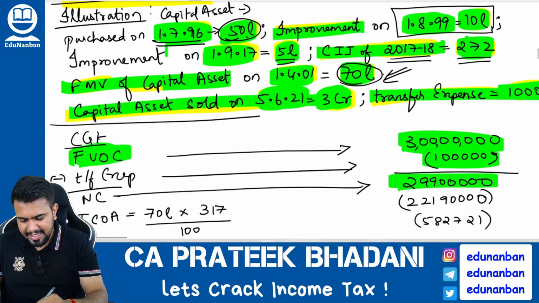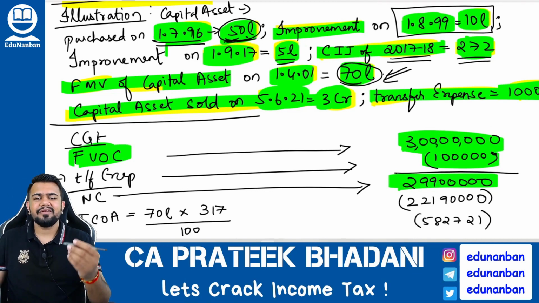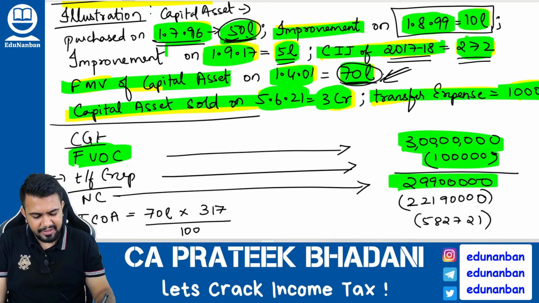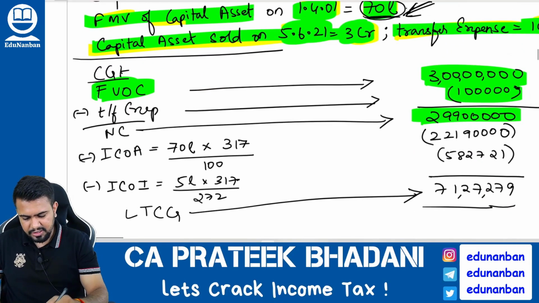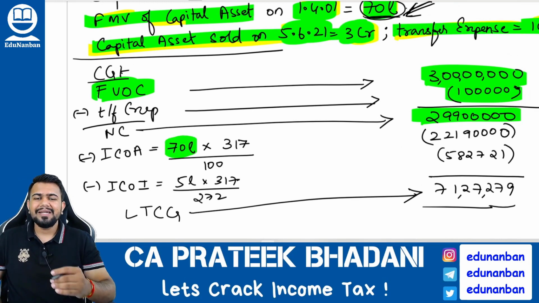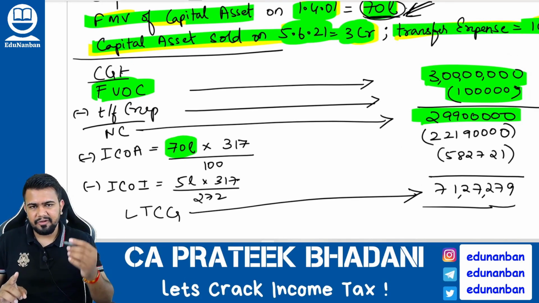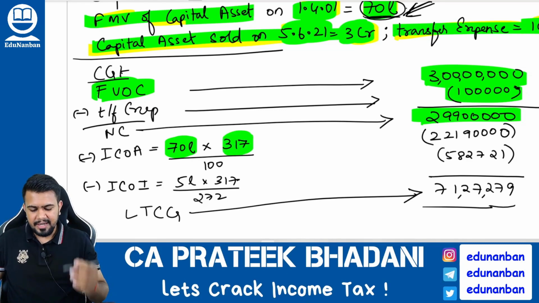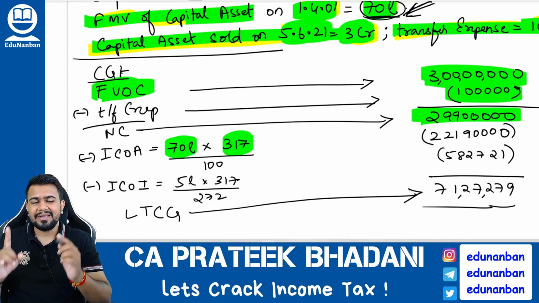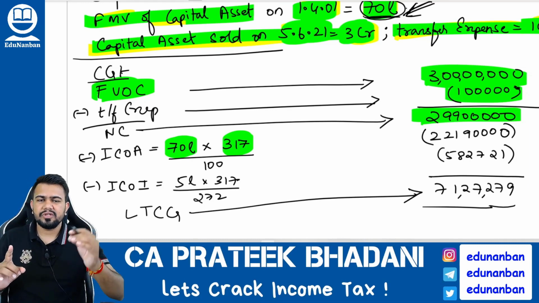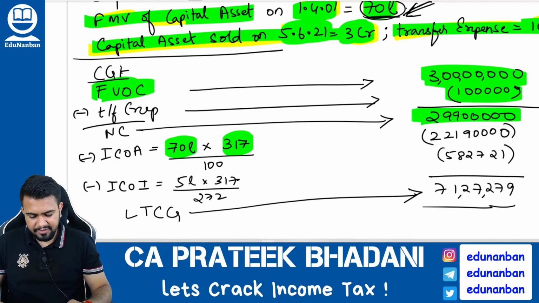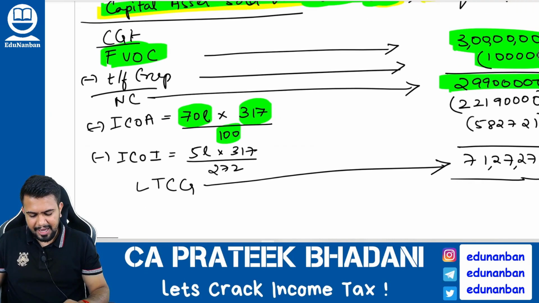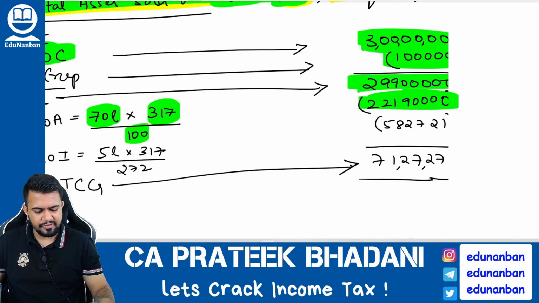So what is the actual cost? Answer is 50 lakhs. What is the fair market value as on 1/4/2001? Answer is 70 lakhs. So whichever is higher, answer is 70 lakhs. So take 70 lakhs as the cost of acquisition. Now multiply it by the cost inflation index in the year of transfer. For previous year 21-22, the cost inflation index is 317, divided by cost inflation index in the year in which it is first held or 2001-2002, whichever is later. That is why we have taken cost inflation index of 2001-2002 as 100. Okay. So after doing this, you will find the indexed cost of acquisition.